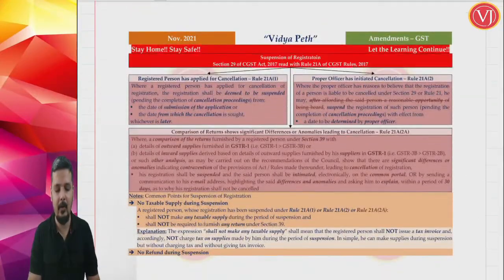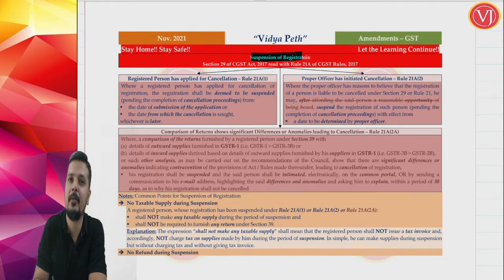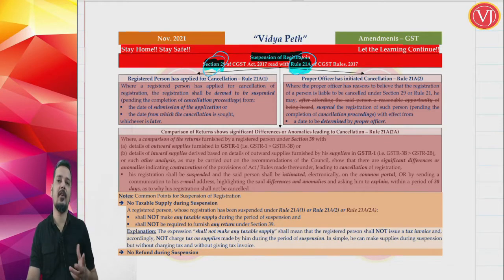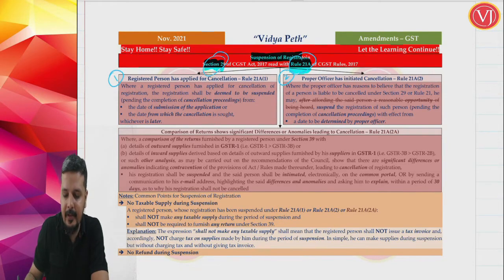CGST Act. Now friends, our entire focus is on suspension of registration. Suspension of registration is in terms of section 29 read along with rule 21A. So there are amendments in section 29 and rule 21A. Friends, understand that rule 21A talks about suspension in two cases earlier. One, where a registered person has applied for cancellation, suspension in that scenario. Second, where a proper officer has started cancellation proceedings, suspension in that scenario. Rule 21A sub rule 1, rule 21A sub rule 2.